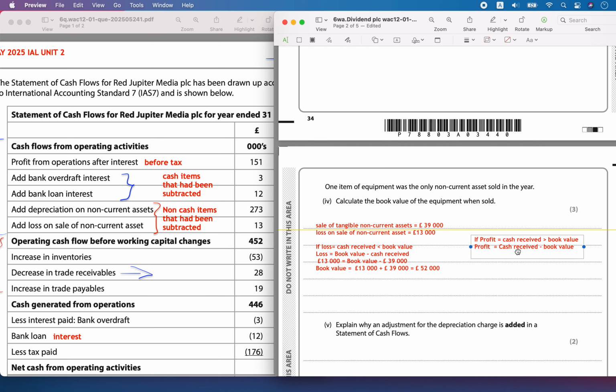So this is how you will calculate the profit. If there was a profit listed, the book value is calculated using this formula: the cash received minus the book value gives you the profit.